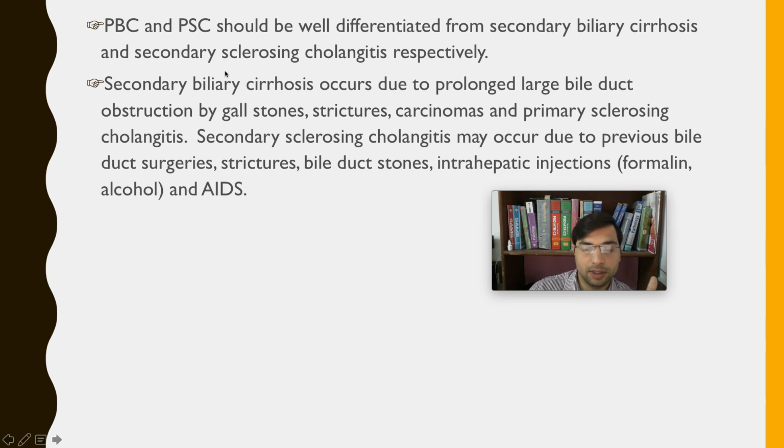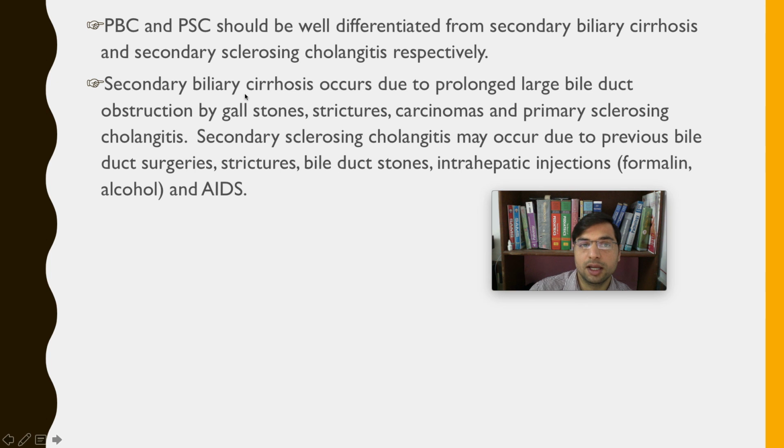But in some cases, biliary cirrhosis and sclerosing cholangitis happen because of another liver disease. For example, if somebody has had gallstones for a very long time, or idiopathic strictures in their bile duct, or carcinoma, or even primary sclerosing cholangitis for a long time, the person might develop secondary biliary cirrhosis.